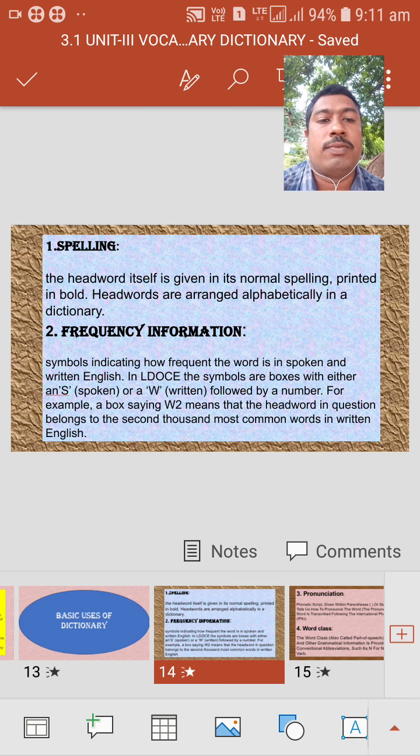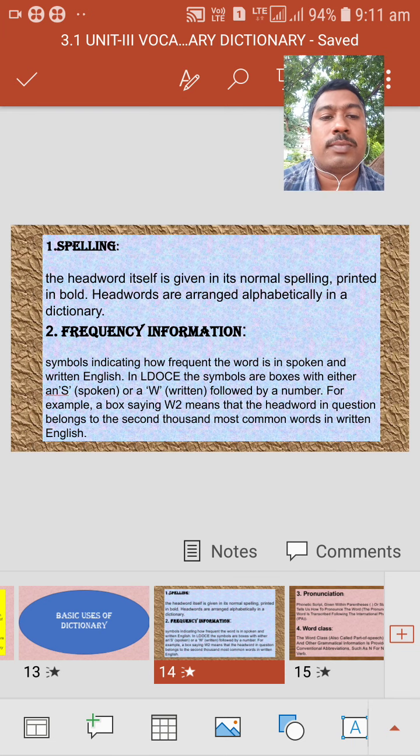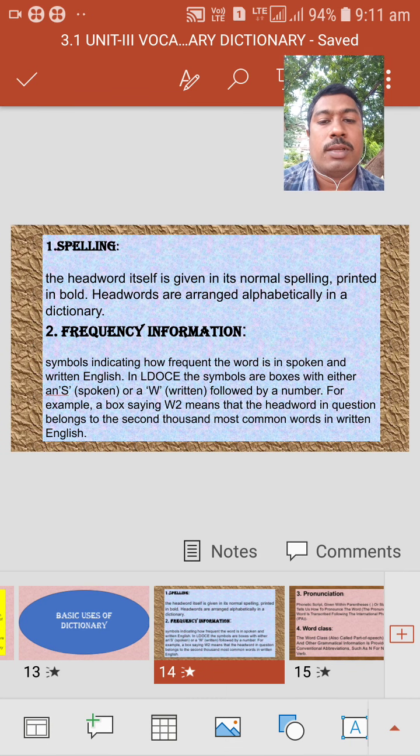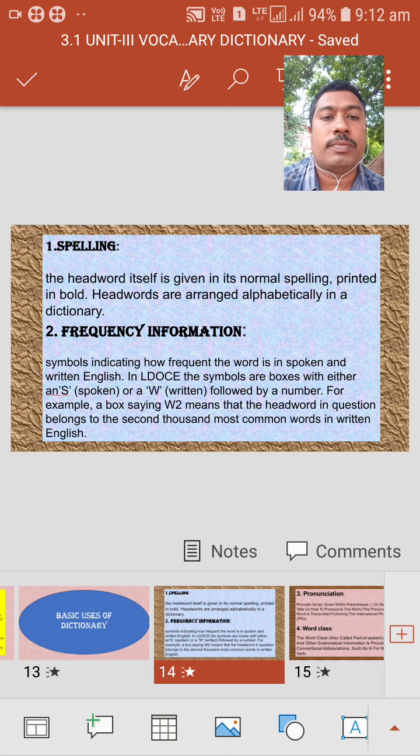The first use of the dictionary is spelling. Here we have information we should go through. The head word itself is given in its normal spelling, printed in bold. Head words are arranged alphabetically in a dictionary.